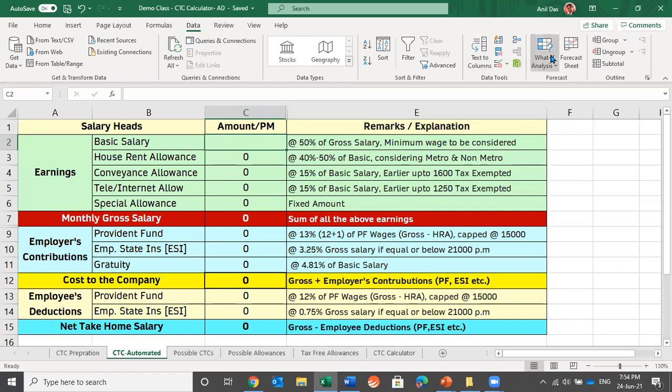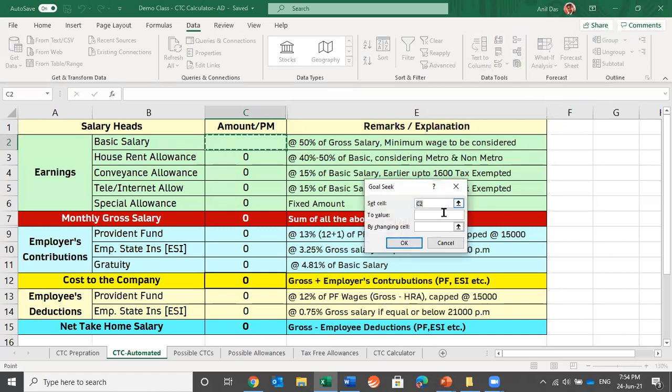Again, you need to go into what if analysis, goal seek. Now set the cell. This time we need to select the cell in which we are looking for value. I am selecting the net take home salary cell. Now, what is the value which we are looking for? 50, 60, 70, anything which you want to, let's have 70,000. We are trying to find out the breakup of 70,000 take home salary. I have mentioned 70,000, and as the third cell, I am allotting this cell to Excel.